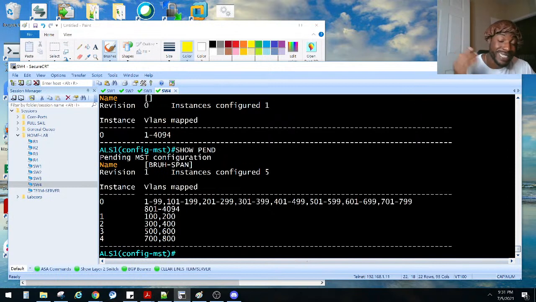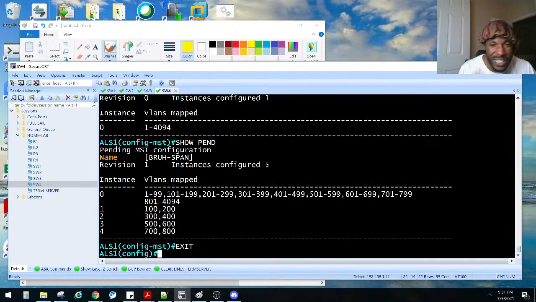Like I said, I haven't played with MST since, I don't know, God knows how long, man. And the thing with spanning tree, man, it just kind of messes with your head. You gotta figure out who the root bridge is and the root ports to get there, which one's gonna be blocking. It's kind of like a microwave. You don't know how it heats up your food. It just works. But for us to notice at a deeper understanding, so that way we can optimize our network, our spanning tree topology and stuff like that. That's why we got to learn this at a deeper understanding. Plus, I'm trying to get my CCNP.